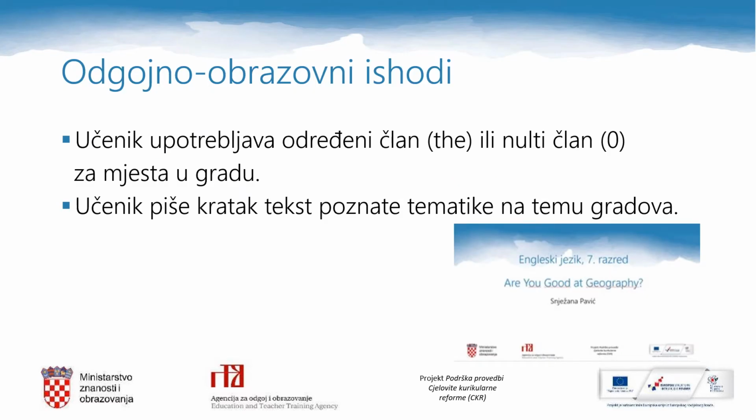By the end of this lesson, you will be able to use the definite article the or zero article for places in a town. You will be able to write a short text about places in a town. You could learn how to use the definite article the or zero article with geographical names in the previous lesson Are You Good at Geography by Snježana Pavić.